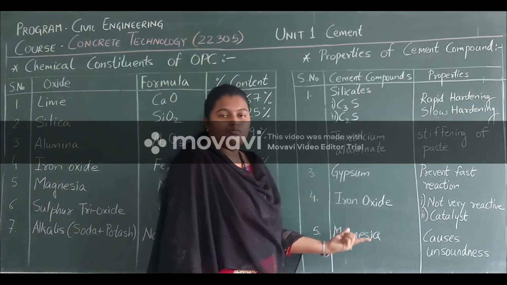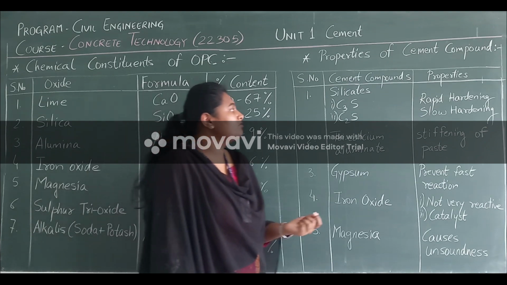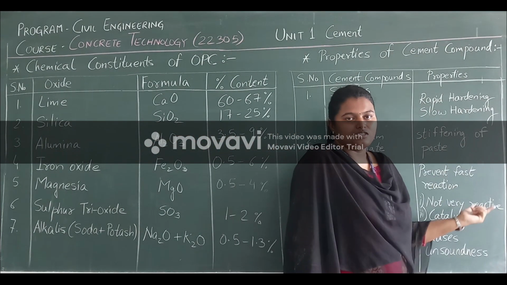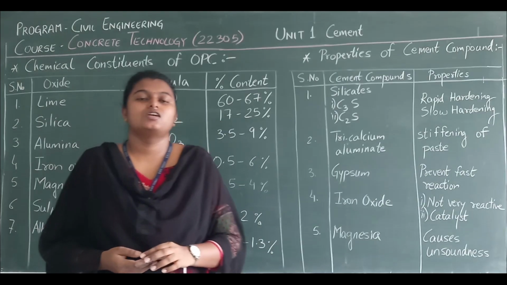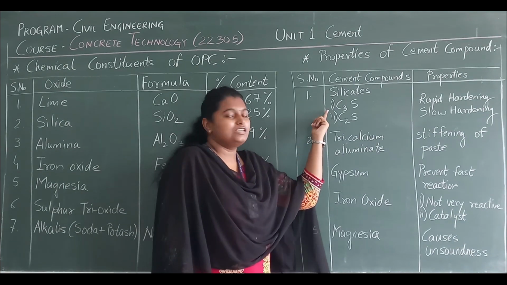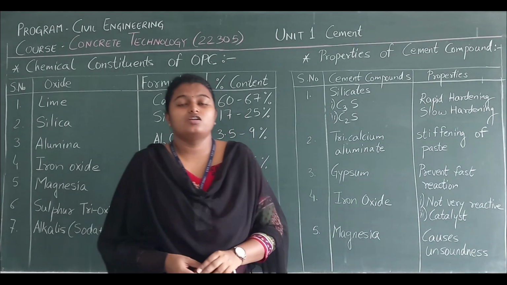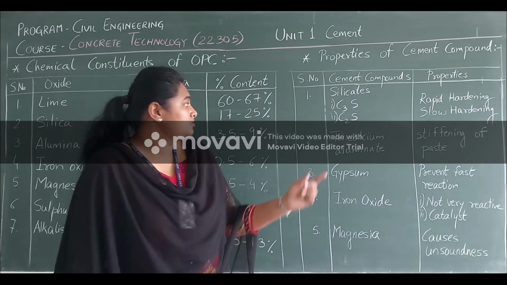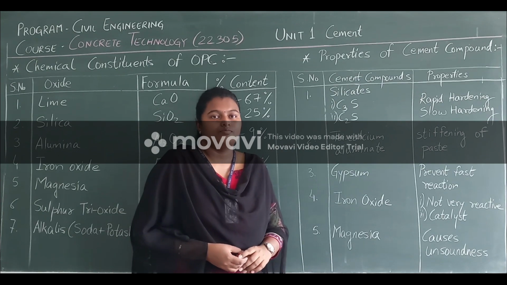First is chemical compounds, all the different types of chemical compounds. Then we have their respective properties. First one is silicates. In silicates, we have two different types of compounds. First one is C3S. Now C3S stands for tricalcium silicate. C stands for calcium, S stands for silicate.